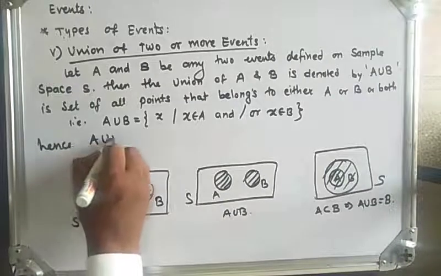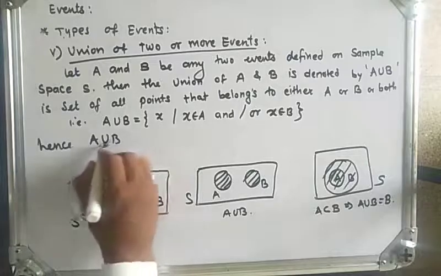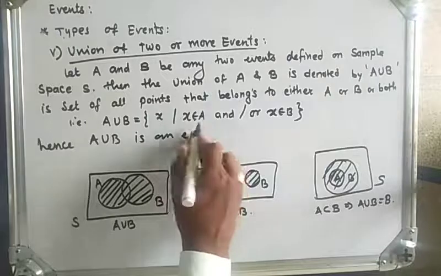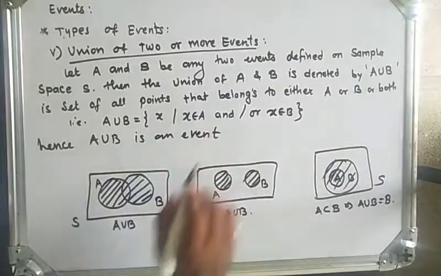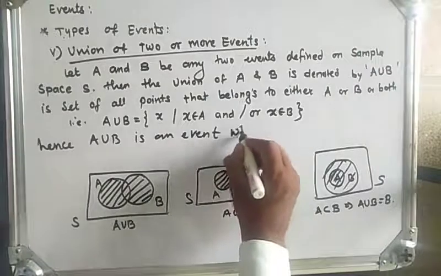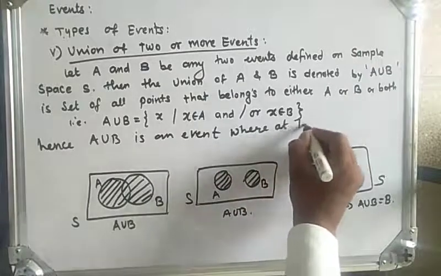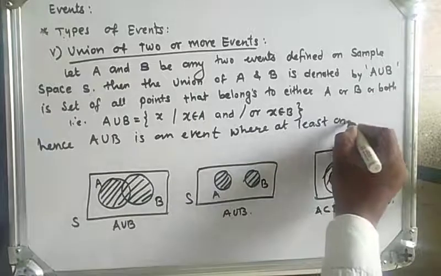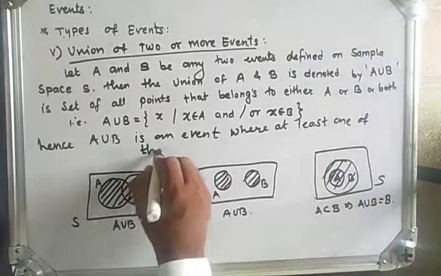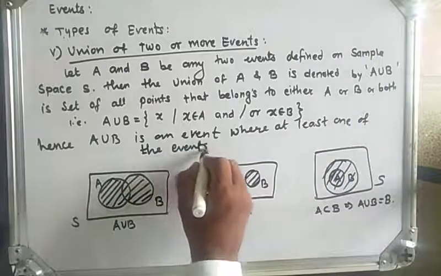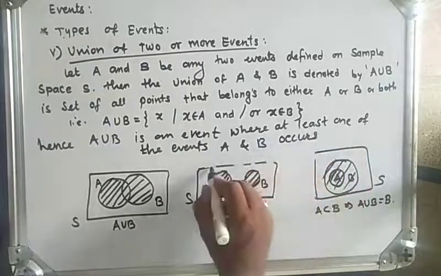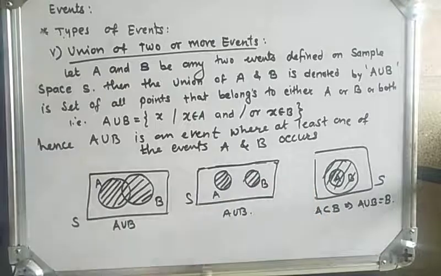Hence, A union B is an event where at least one of the events A and B occurs. At least one of the events A and B occurs. So this is the union.